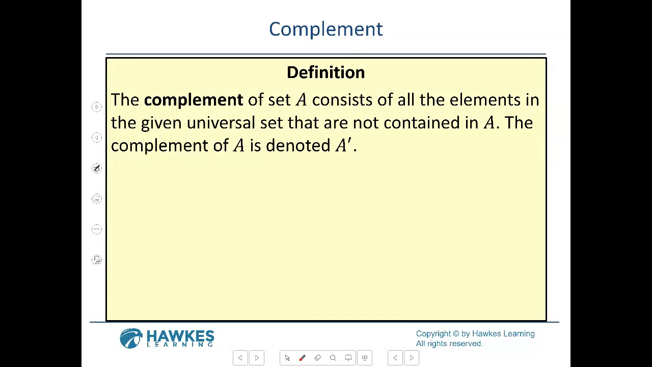The complement of set A consists of all the elements in a given universal set that are not contained in A. So when you're doing the complement, the notation for complement is going to be like A with an apostrophe. You can have T with an apostrophe, whatever you're dealing with, and if it has an apostrophe, that means the complement. And one thing you can highlight in your notes: it's what is not contained in A. So the complement means the same as not.